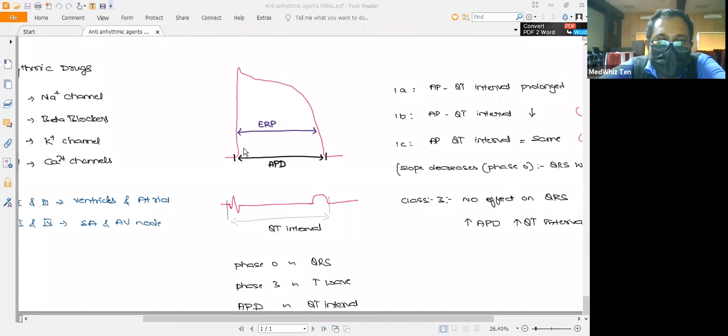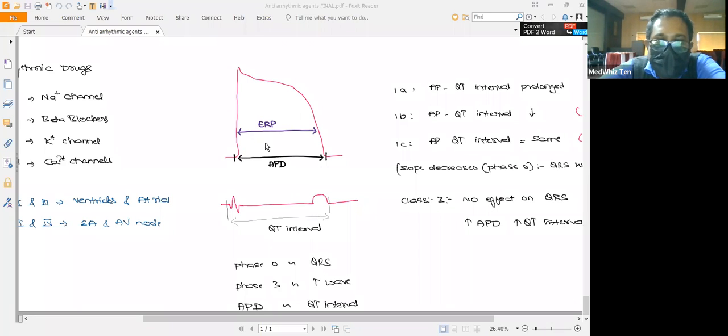And whenever there are any changes in phase 0, this is the QRS complex. This is Q, this is R, and S, which is represented on the ECG. This QRS complex will change whenever there is an increase in the time required to produce the same amplitude of action potential.